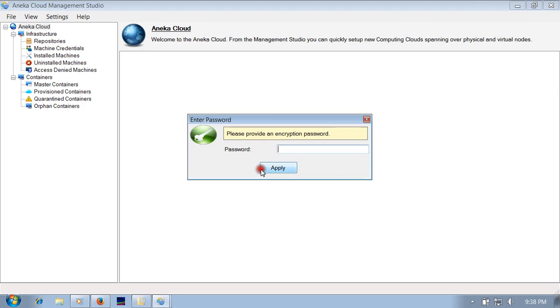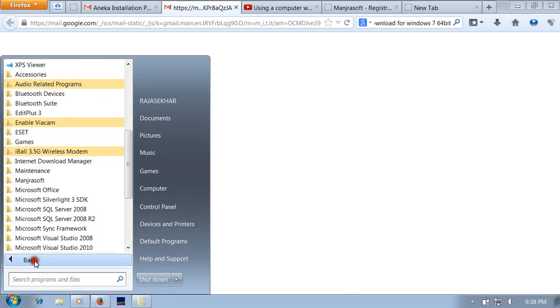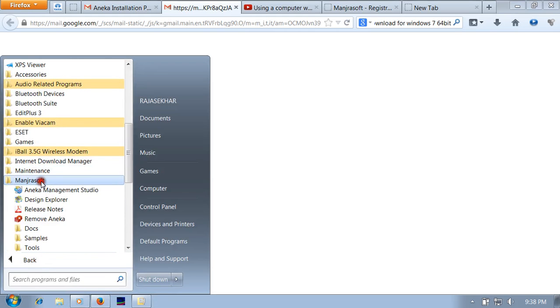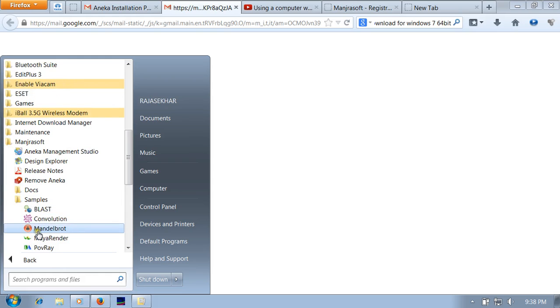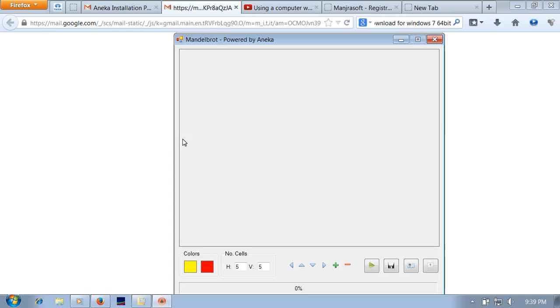First of all, in Manjrasoft's sample programs, we check whether the Aneka tool was successfully installed or not by clicking on the Mandelbrot sample. If it runs successfully, then it is successfully installed on your PC. To run this, click on this button.